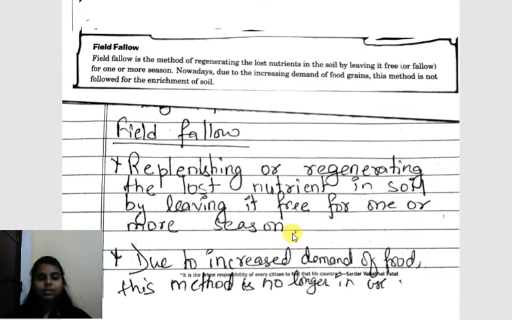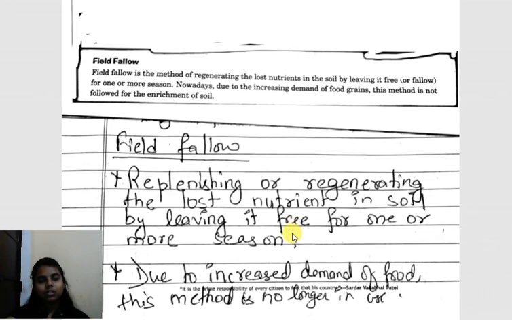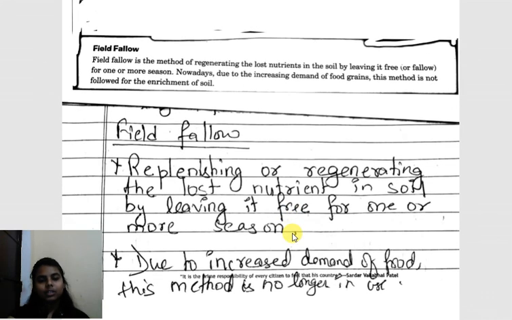That means no crops should be planted for one or more seasons, so that the nutrients in the soil are replenished naturally. But nowadays it is not possible due to increased demand for food. We cannot leave the field fallow, because we are always in need of food. Because of growing population and growing demand, this method is no longer in use. But this is also a natural method of providing nutrients to the soil.